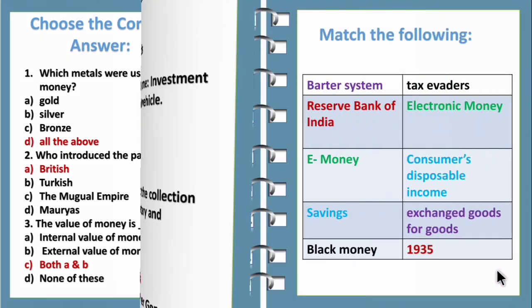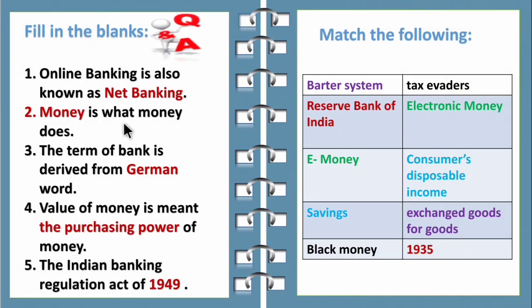So now let's move on to fill in the blanks. First question, online banking is also known as net banking, which is known as money. So children, money is what money does. So the answer is money. Third question, the term bank is derived from a German word. So bank is derived from a German word.